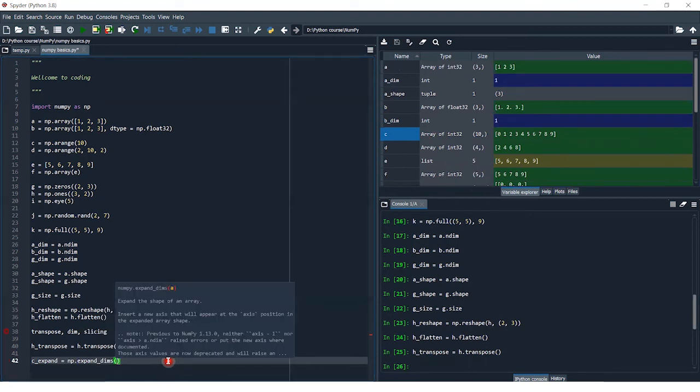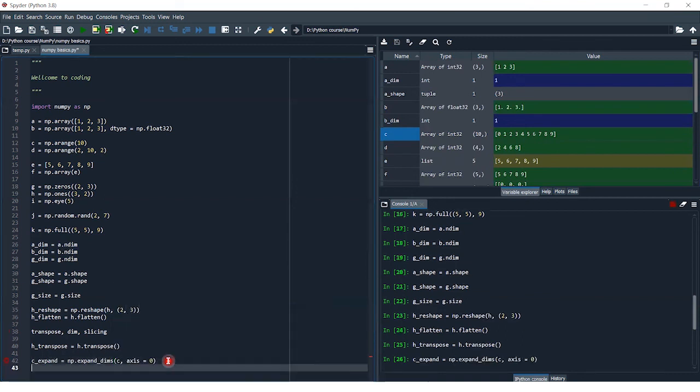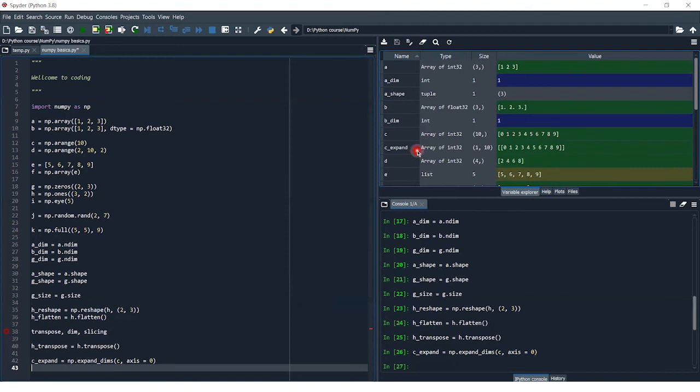I want to expand the dimensions of C in axis equals 0. Let me execute this, and C_expand is equal to, as you can see, it has increased the dimensions of C in axis equals 0.